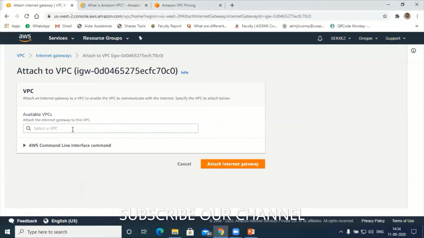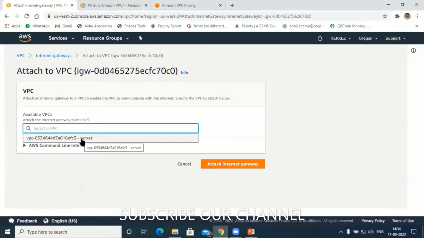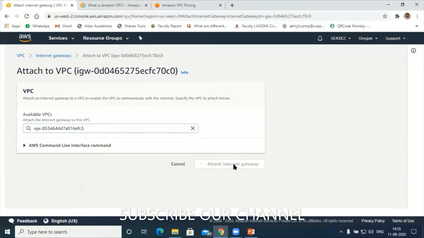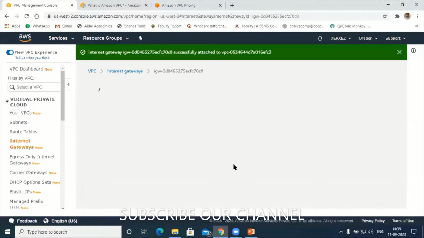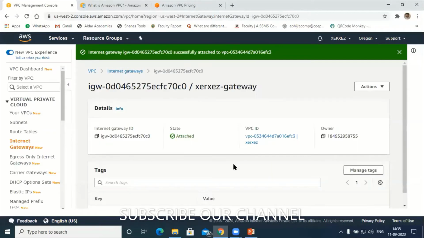Which we created. Which is that? XER, XEZ. Hope you can see the screen. Okay, yes, VPC XER, XEZ. So I'm going to attach this gateway here. Understood? Next, attach internet gateway. So that means it is successfully attached. Understood?